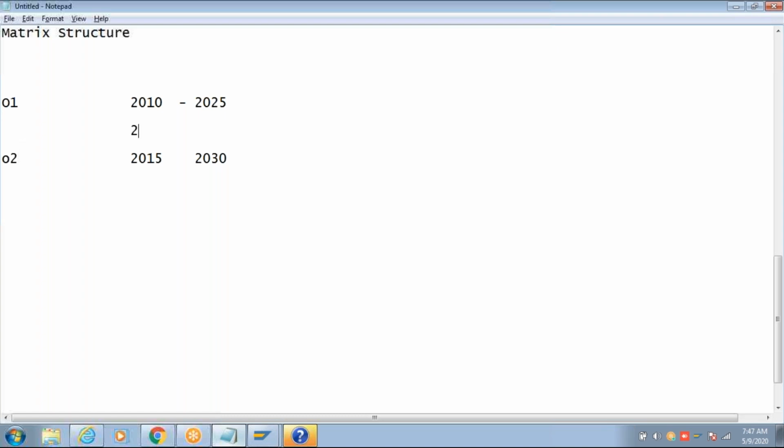So you can only start the relation from 2015. Between these two start dates, whichever is the later one would be the start date. And I can continue this relation until when? Until 2025 only, right? After 2025, this object won't be there. So this is a relationship period.